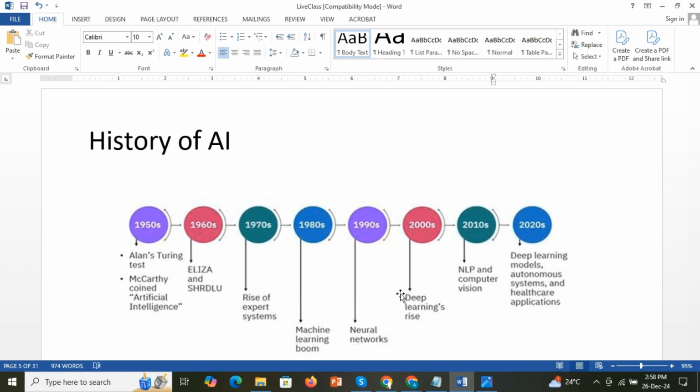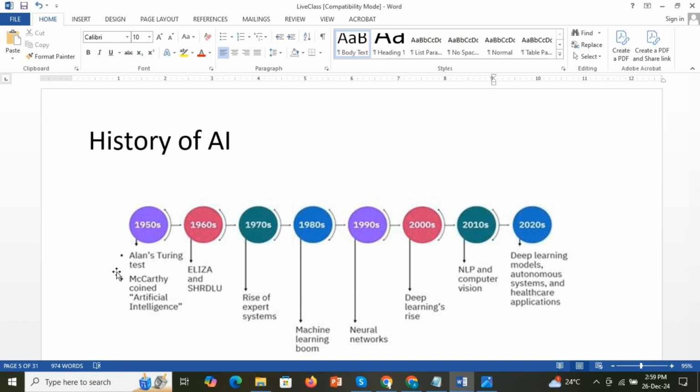In 1950, Alan Turing introduced the concept of AI. He published a paper on the possibility of creating machines that can think. He proposed the Turing test. What is this Turing test? It is to measure a machine's intellectual capability. From here the study of AI started. So Alan Turing introduced the concept of AI, proposed it in a paper, and also introduced the Turing test.